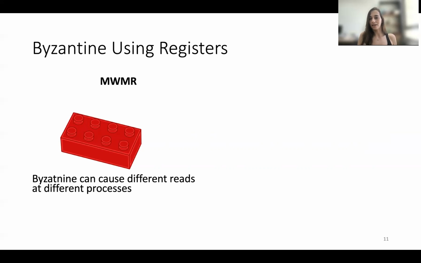So let's start by examining only registers and see what happens to them when being used by Byzantine clients. So first of all, multi-writer registers. If you think about it, multi-writer registers are completely meaningless. And why is that? They can prevent any kind of communication between correct processes. Whenever a correct process comes to read some value, another Byzantine client, since we know the adversary also controls the schedule, can embed a write with whatever value it wants just before the correct read.